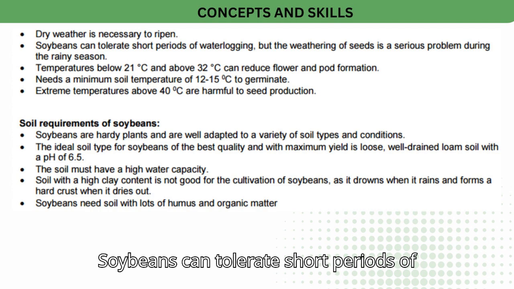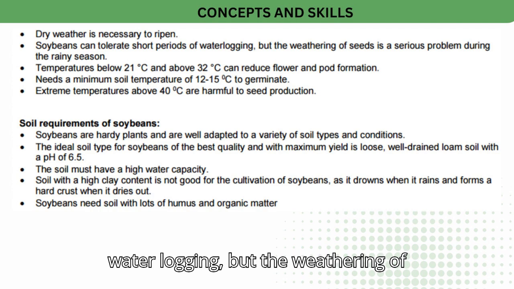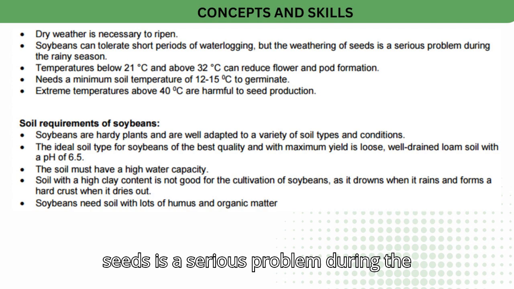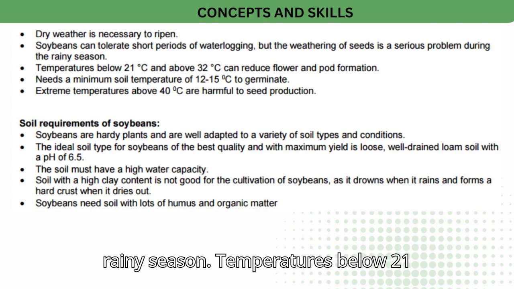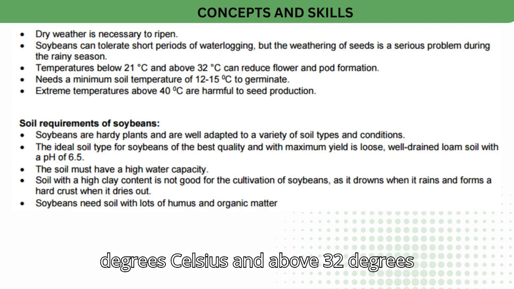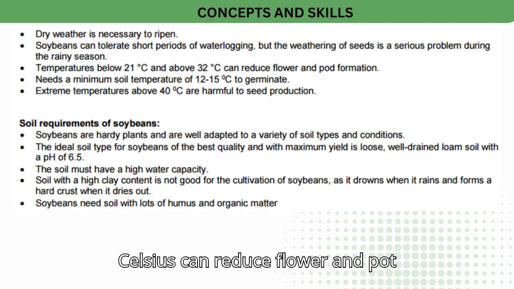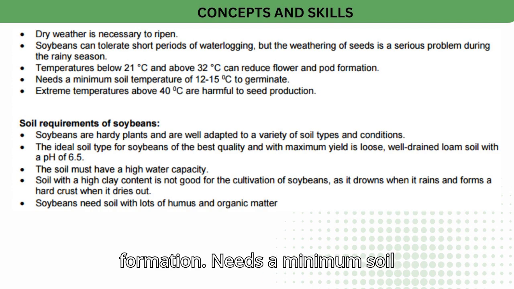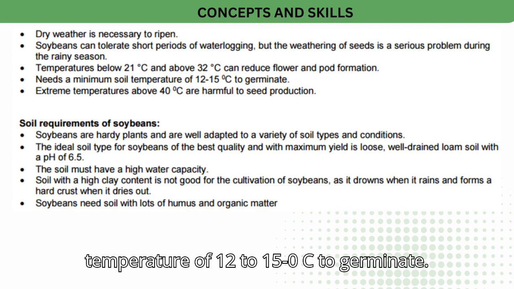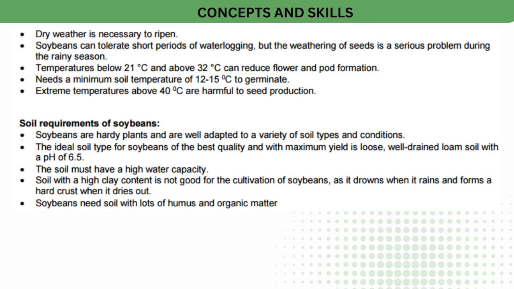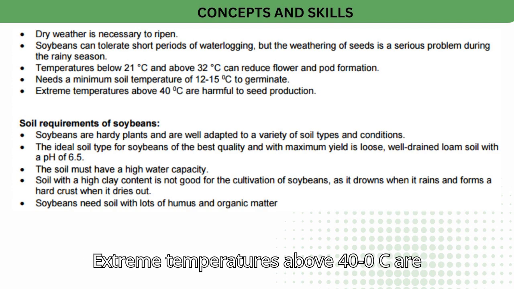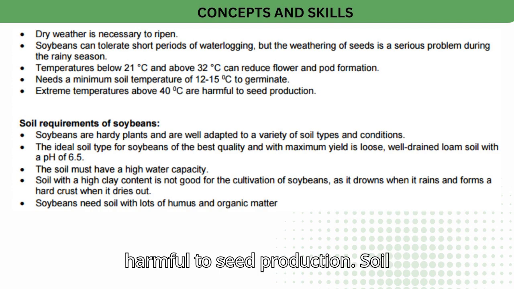Soybeans can tolerate short periods of waterlogging, but the weathering of seeds is a serious problem during the rainy season. Temperatures below 21 degrees Celsius and above 32 degrees Celsius can reduce flower and pod formation. Needs a minimum soil temperature of 12 to 15°C to germinate. Extreme temperatures above 40°C are harmful to seed production.